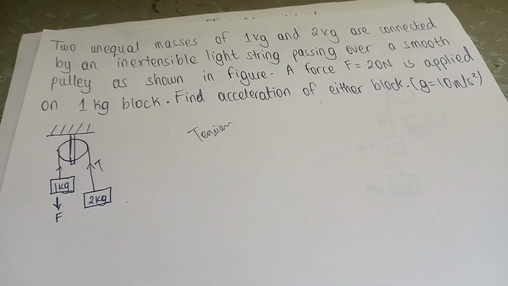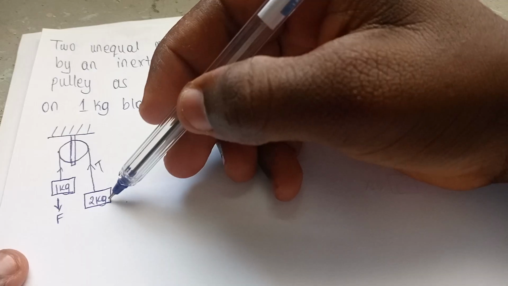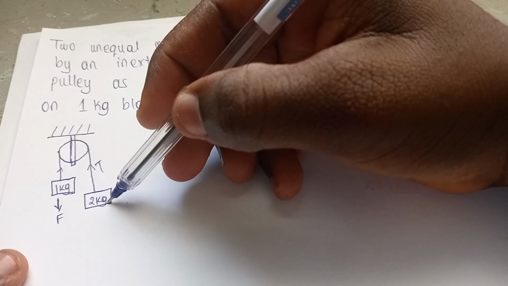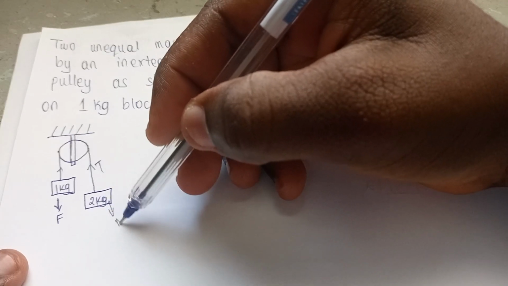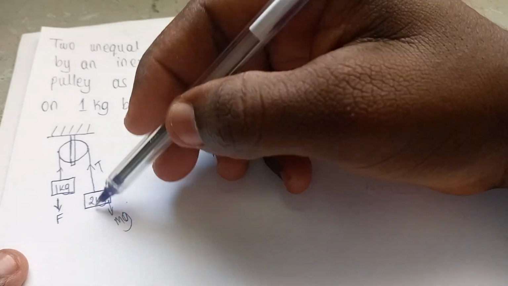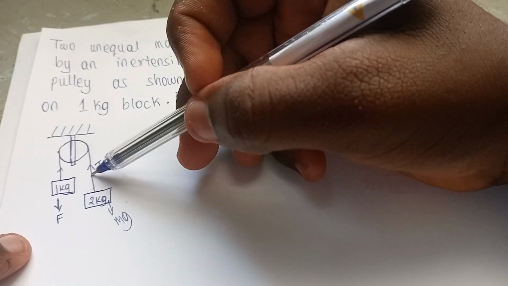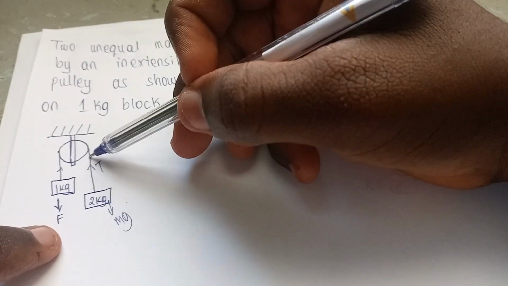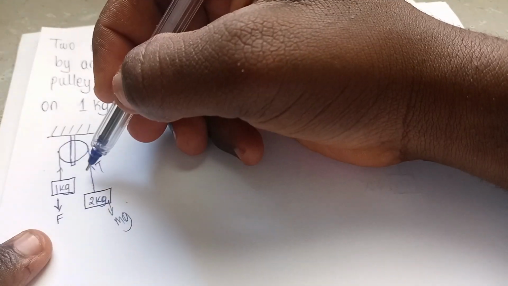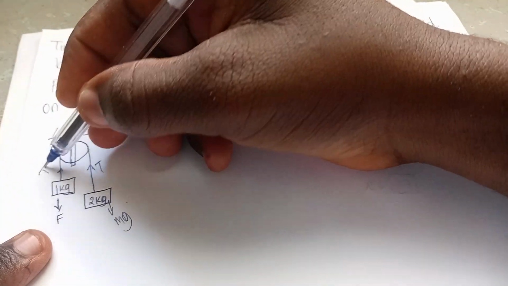So this force of tension, you normally apply it upwards, and the force applied on you is the weight, mg, the one which is going to push you down while you push yourself up with the tension. So this string can hold on using the tension, and the tension here is normally equal to the tension on the other side.